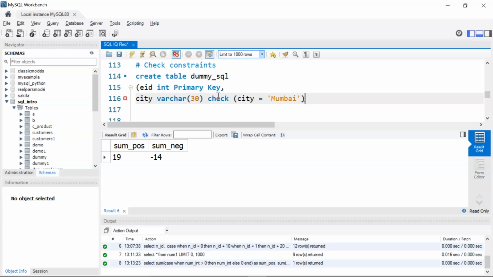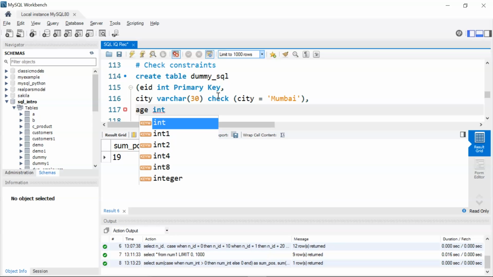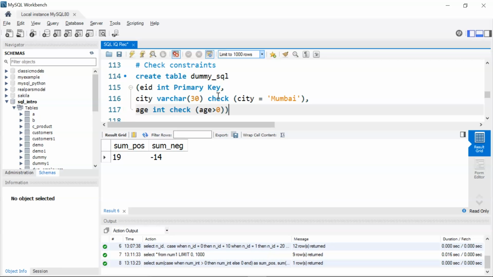Let's say I'll have my final column, that is age. Age is of type integer, and here I'm going to check my age should always be greater than 0. So I'll write check age greater than 0. Okay, so our dummy SQL table has one primary key constraint, and we have applied two check constraints on city and age column. Let's run this.